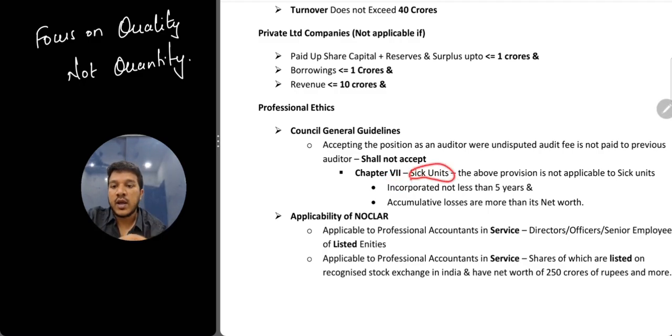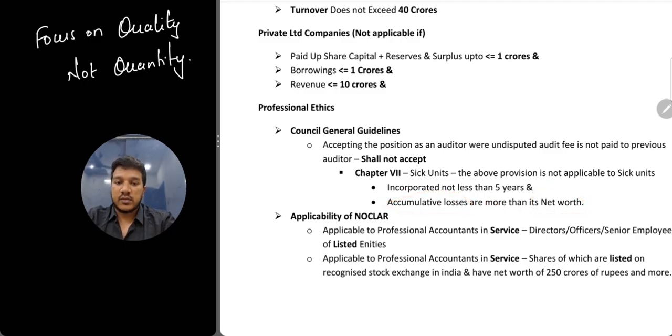Now you need to know what are SIC units. When a company will be treated as a SIC unit, first condition is that the company should be incorporated for more than 5 years. मतलब धंधा कर रहा है 5 years से ज़्यादा से. It has been in operation for more than 5 years, but उसके accumulated losses are more than its net worth. It is incorporated not less than 5 years, but it is getting losses every year. All the accumulated losses are more than its net worth. Then you will treat that as a SIC unit.